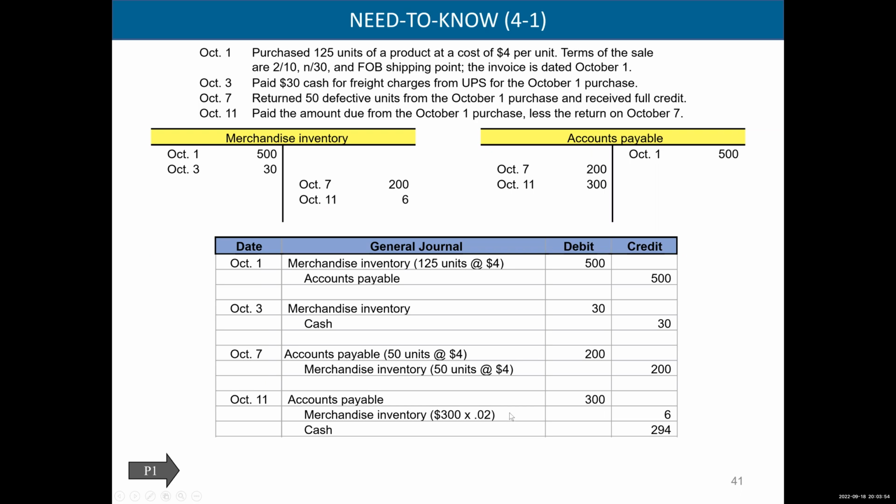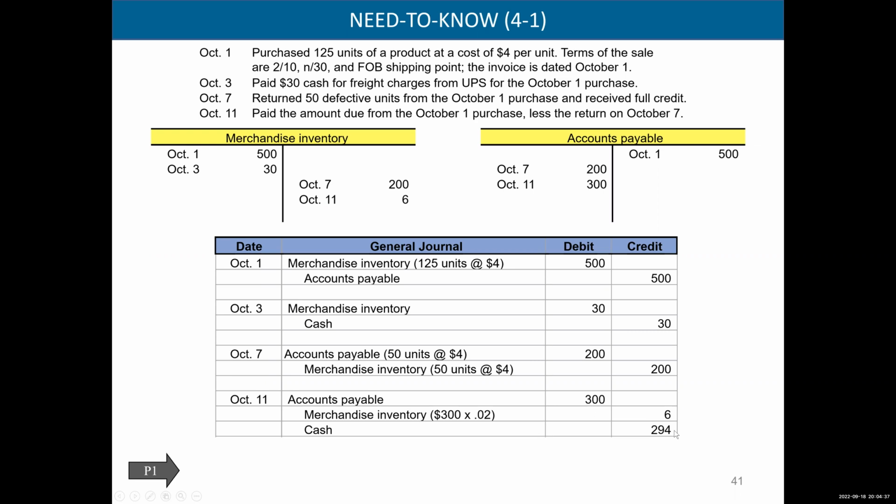Now that's interesting. We're crediting merchandise inventory by the discount, right? $300 that we owe times the 2% discount. We're crediting merchandise inventory by 6. Why? Because the merchandise isn't costing us as much as we thought. We thought it was going to be $300, right? But no, we're getting 2% off of that. So there it is. We reduce our merchandise inventory by the discount of 6. And now we can plug and chug how much cash. 300 minus 6 is 294.